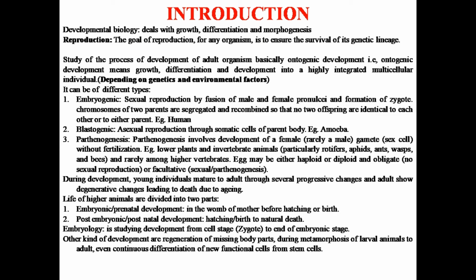In this, the chromosomes of two parents get segregated, and then the process of recombination occurs. So the process of recombination makes different individuals or offspring which are non-identical, or different from each other. No offspring is identical to each other or to their parents, because they are taking chromosomes from two different parents, and this forms different recombinations.